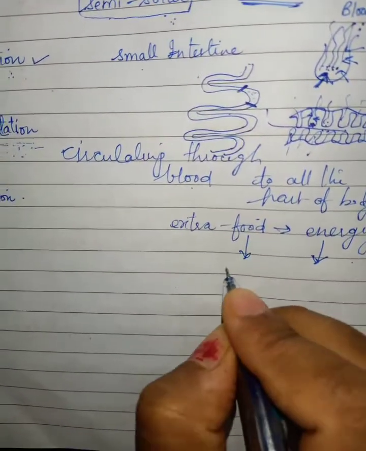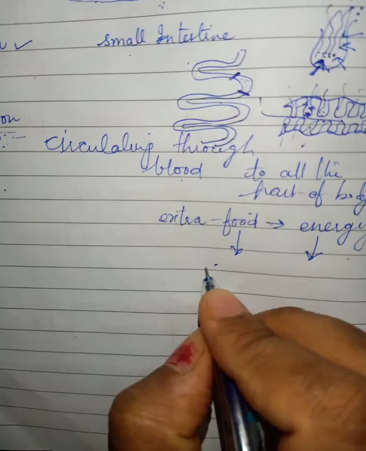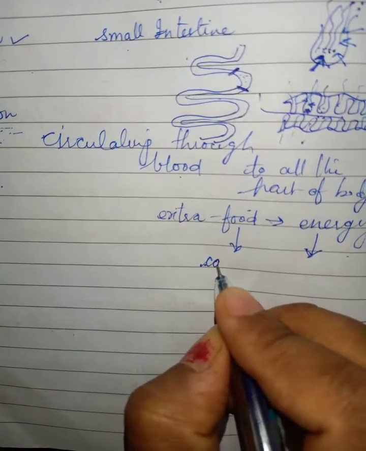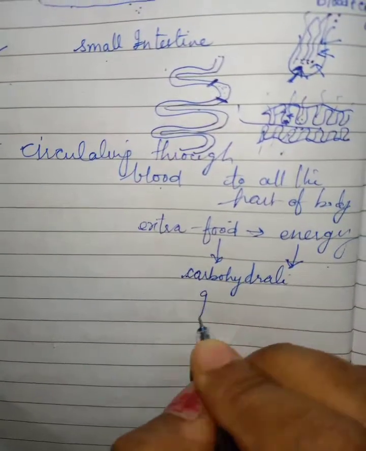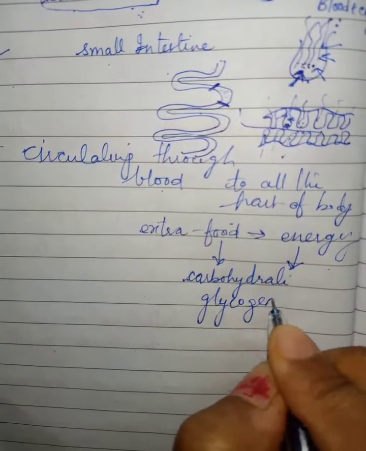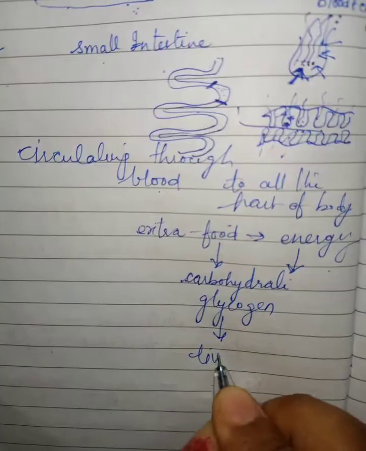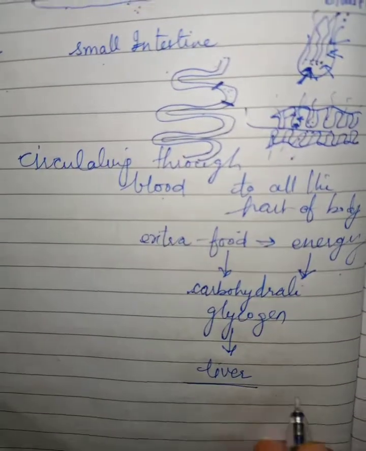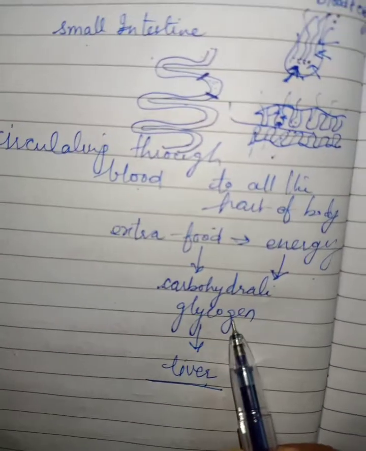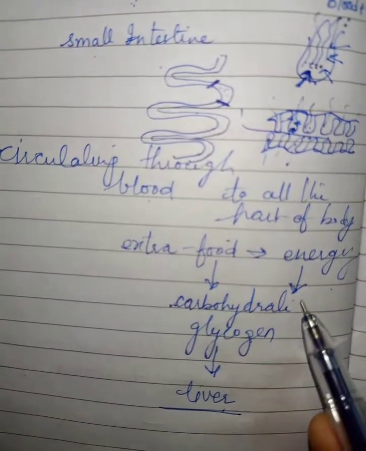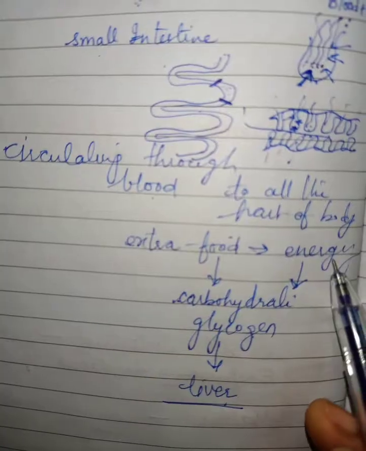Where does that food get stored? It gets stored in the form of carbohydrate, or you can say in the form of glycogen, and it gets stored in the liver. Whenever the food is less in the body, the liver gives that glycogen to the body, and then we are able to get energy.